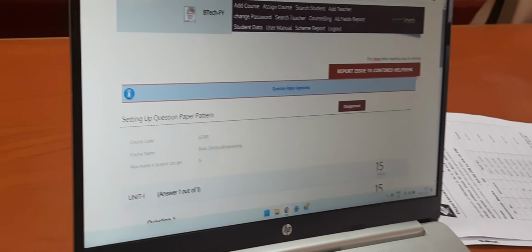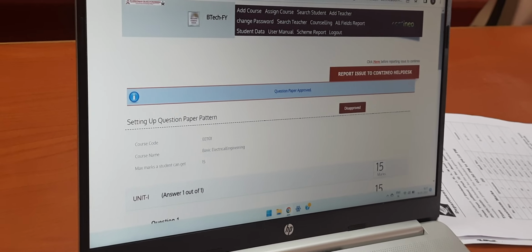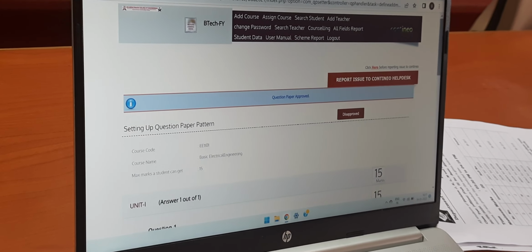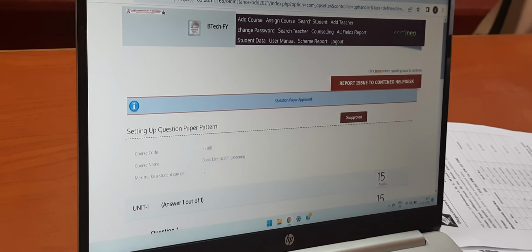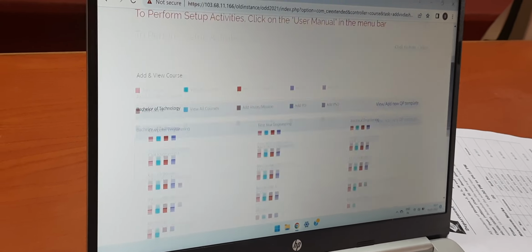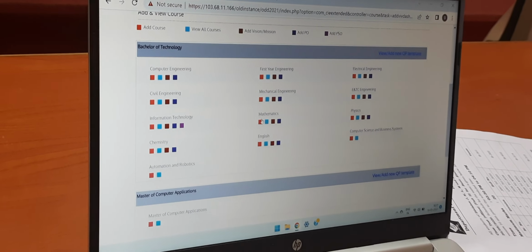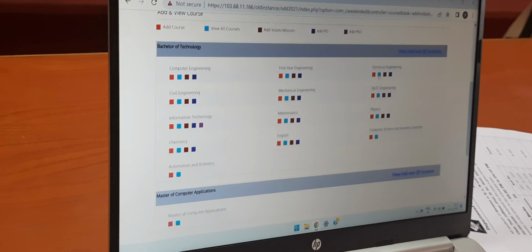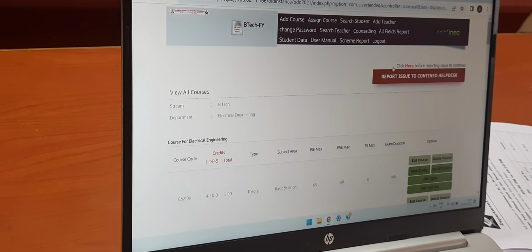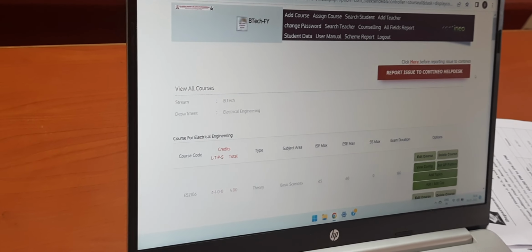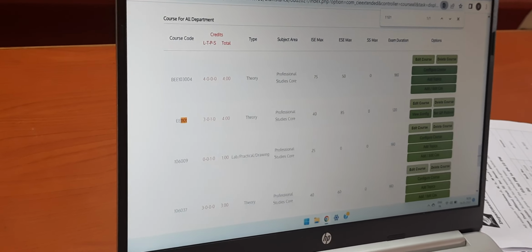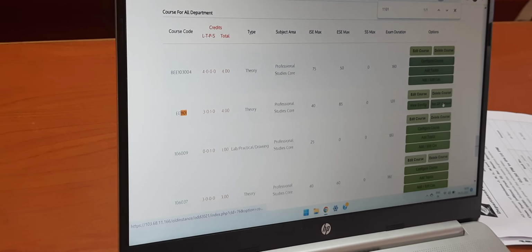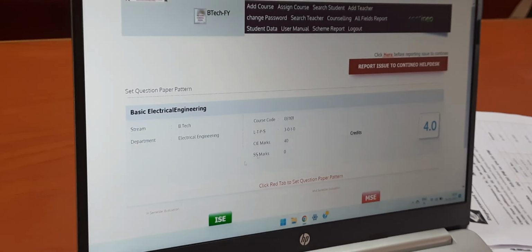One minute, now I'll show that once the approval process is done, that tab color changes, and then we'll see for MSc as well. So here electrical engineering, again going into the view courses. Here 1101, again I'm going into the set QP pattern. You can see there is a color change.